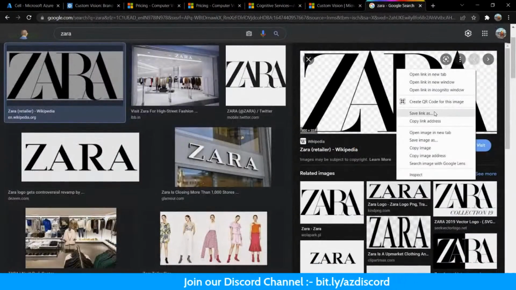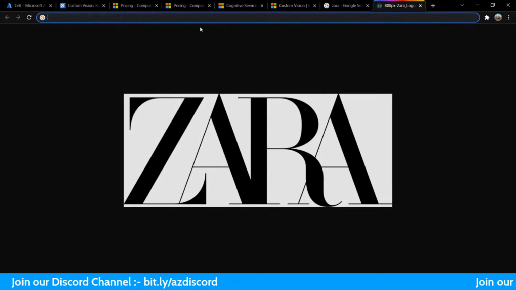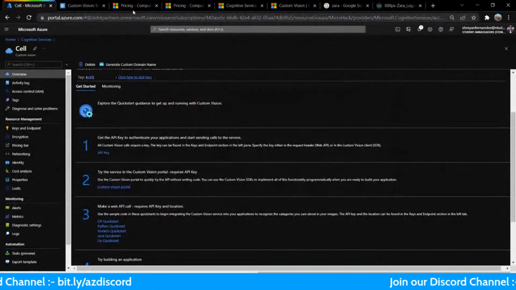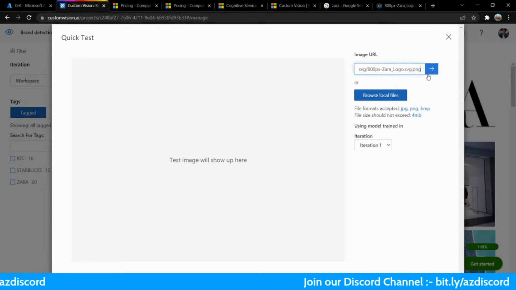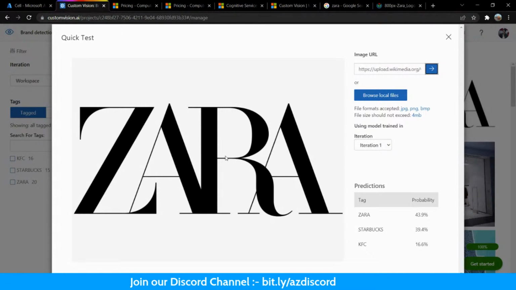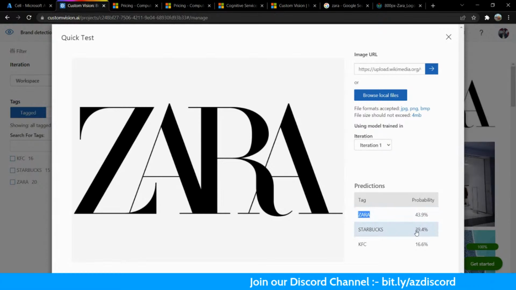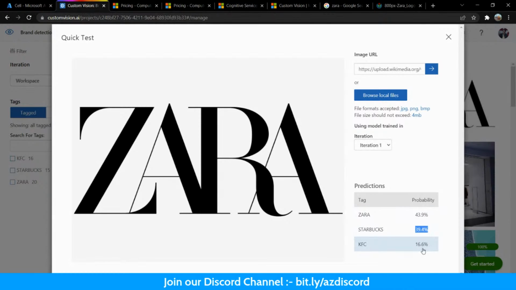Open image in a new tab. Okay, so I've copied this URL, and I'll just paste it here and see. Okay, see, it fetched the image from there. Now it is running. We can see that it has given me a 43% probability that it is Zara, 39.4% that it is Starbucks, and 16.6% that it is KFC.